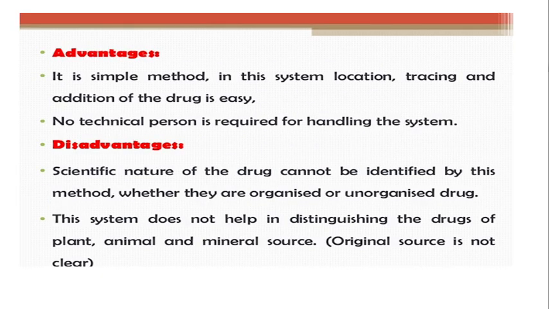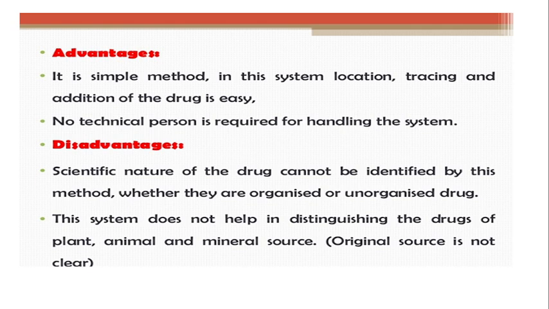It is a very simple method. In this system, location, tracing and addition of crude drug is very easy. You can easily locate or trace the drug and its details in any official book.